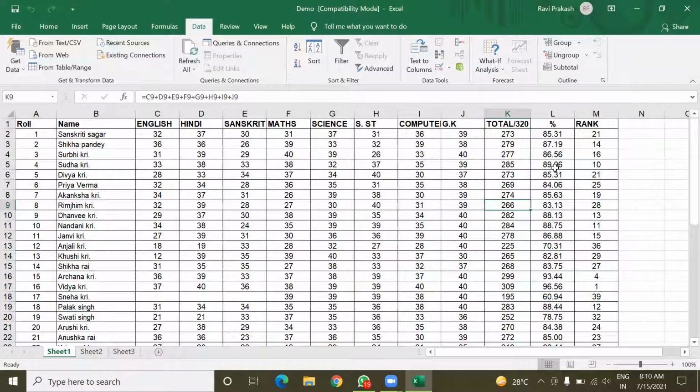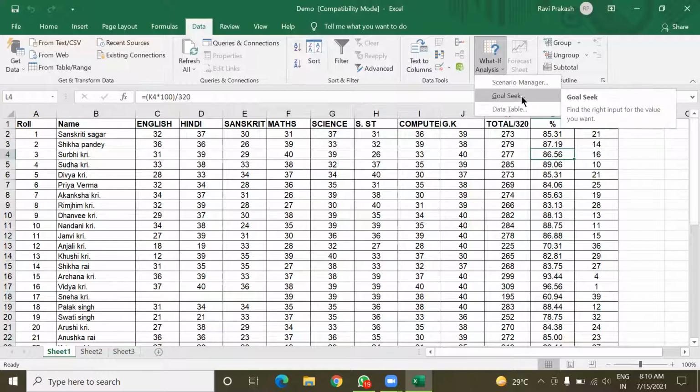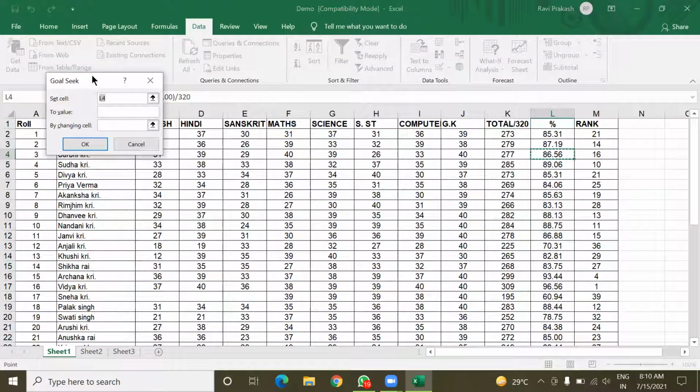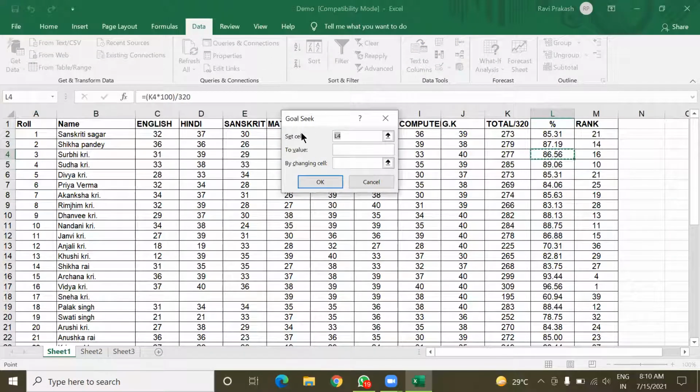First of all, I'm going to select this percentage marks of Surabhi. After this, click on the Data tab, and here the what-if analysis. In this what-if analysis, click on the goal seek option. Just as you can see here, three values we have to provide. In the first value, we have to set the cell.